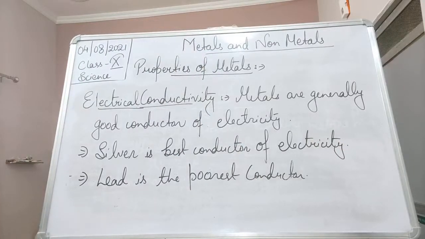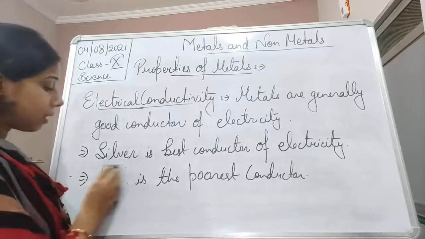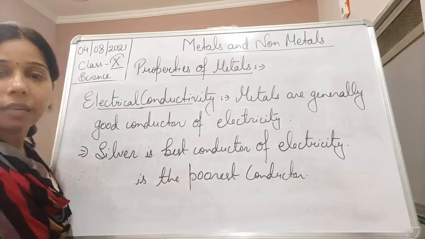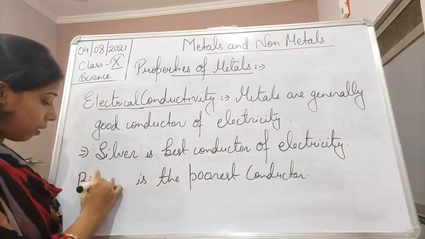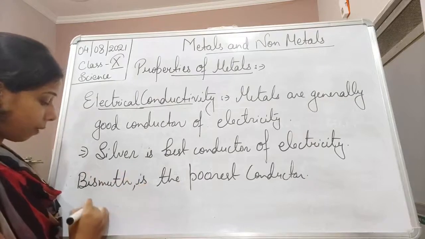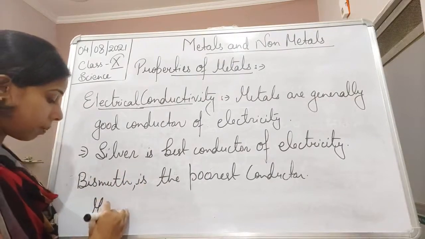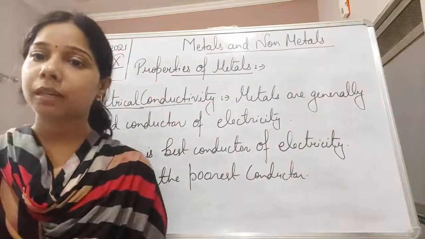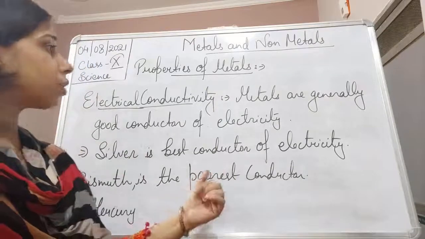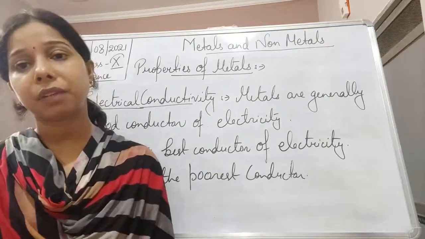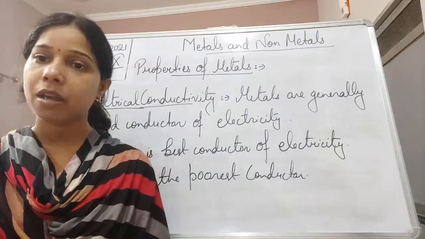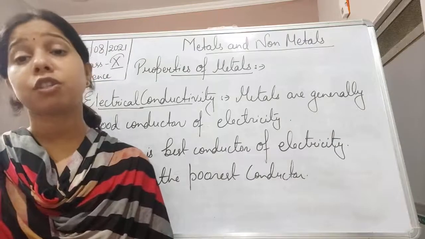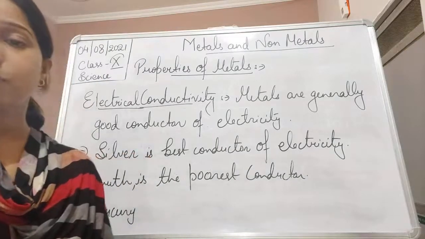But there are metals like bismuth or mercury, which are considered to be poor conductors of electricity. Bismuth and mercury are the poorest conductors of electricity. So we have understood here that metals are generally good conductors of heat as well as very good conductors of electricity. Although exceptions are there, some metals are considered to be very good conductors and some very bad conductors.